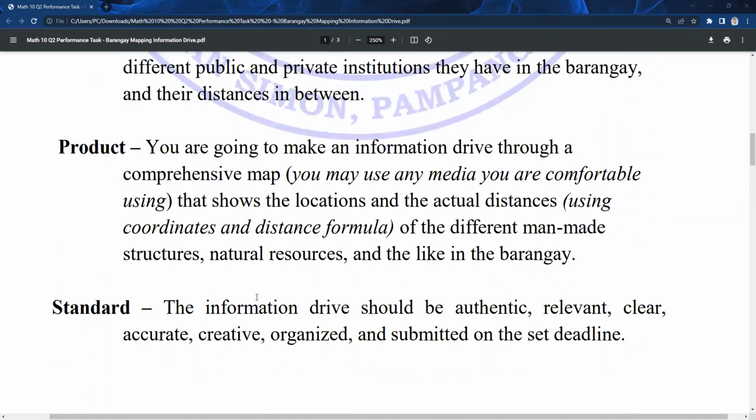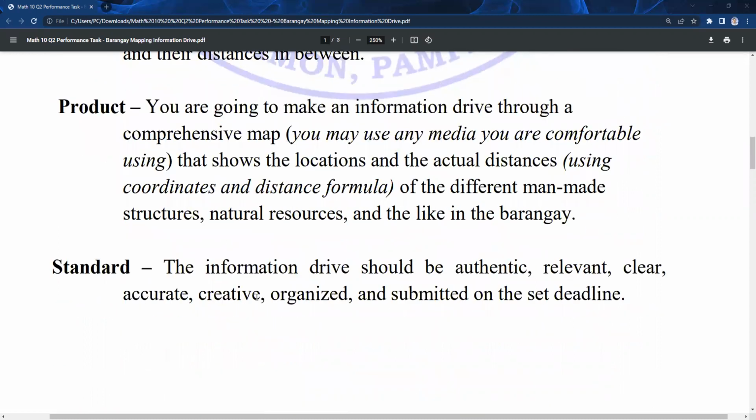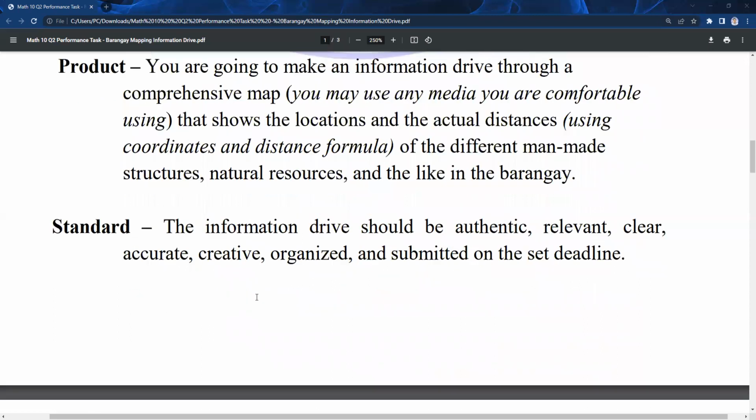For the product, you are going to make an information drive through a comprehensive map. You may use any media you are comfortable to use that shows the locations and the actual distances. And when I say actual distances, you need to use coordinates and the distance formula of the different man-made structures, natural resources, and the like in the barangay. The information drive should be authentic, relevant, clear, accurate, creative, organized, and submitted on the set deadline.